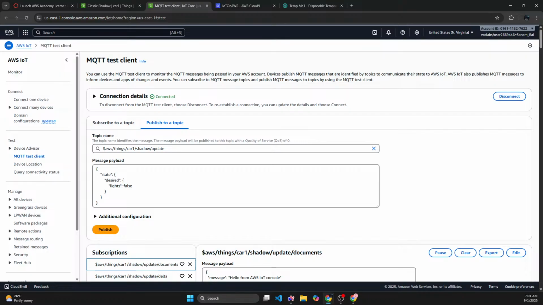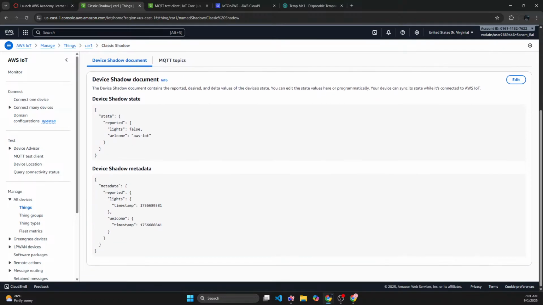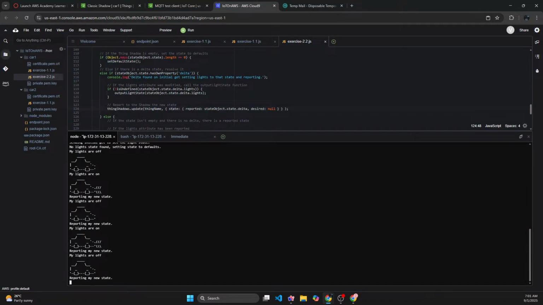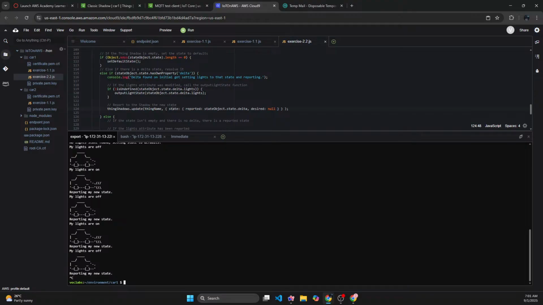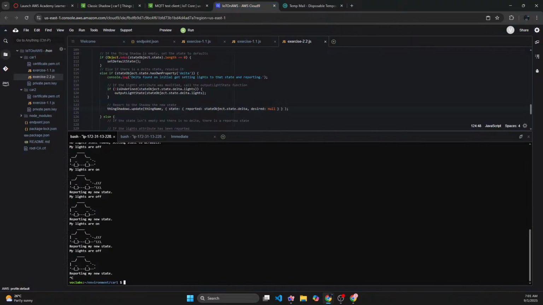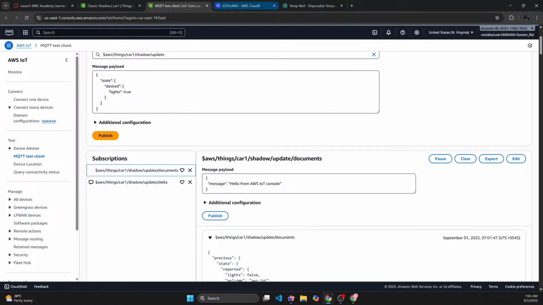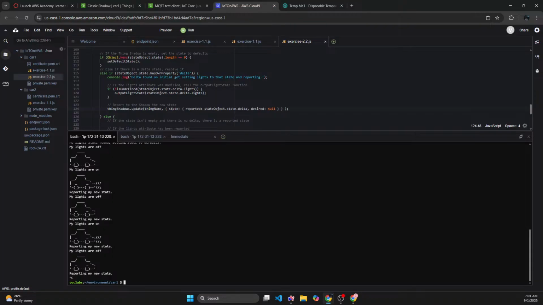So I could go here, and then I could just turn my car off. That means my car is not online right now. It is not connected to my IoT Core right now, so it is not actively listening to anything. And right now my state is false. Normally, when I send a true message, I should not be able to receive this message.